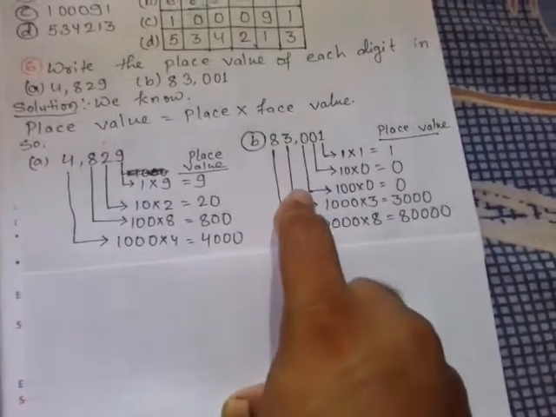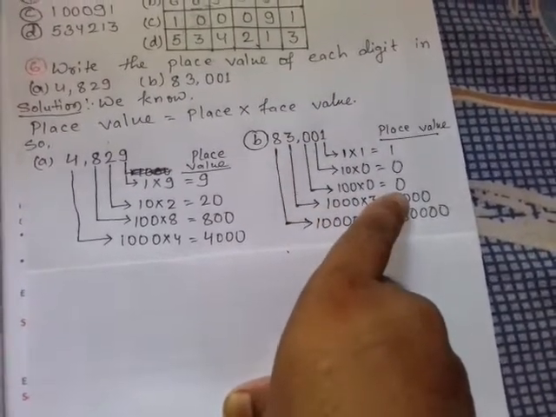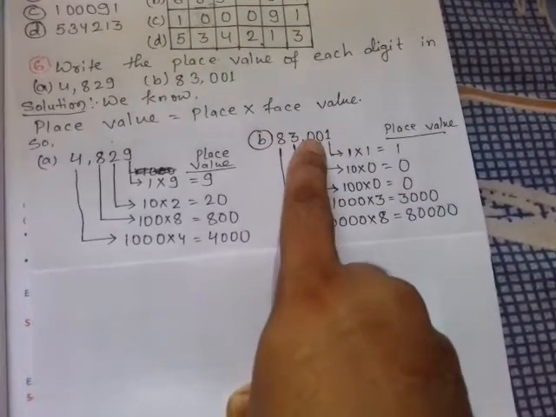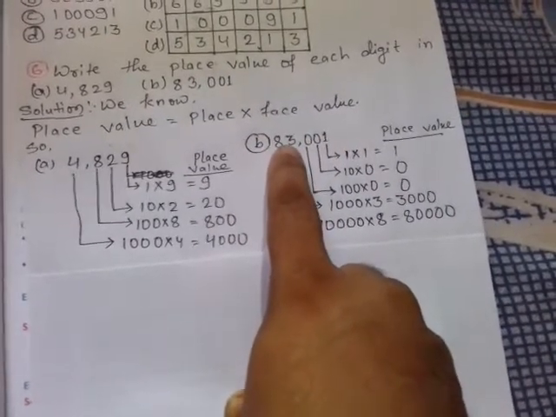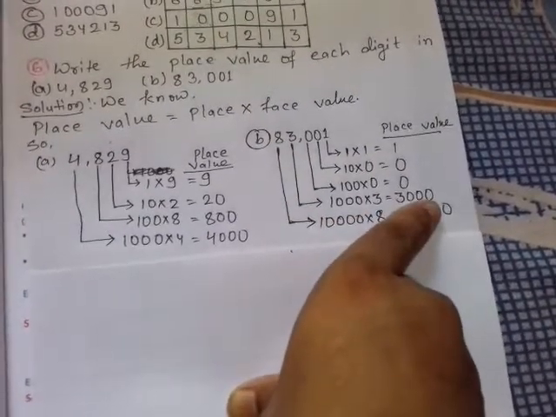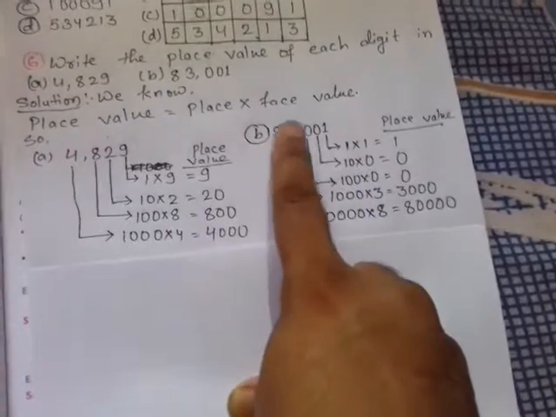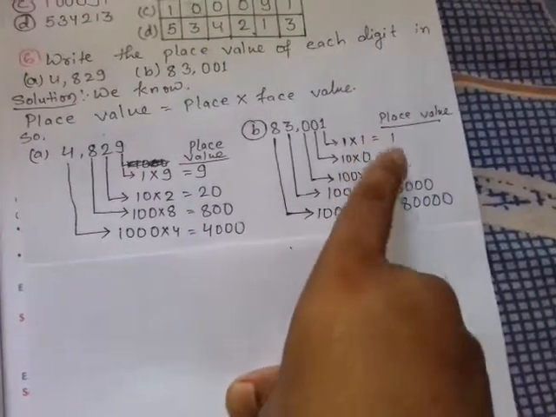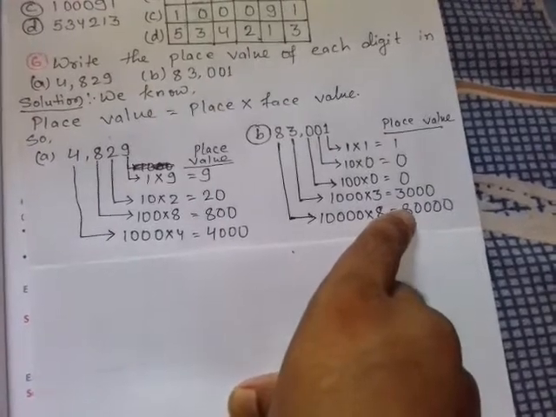In the same way, 100 into 0 is 0. And then after ones, tens, 100, comes 1000. So the place of 3 is 1000. So 1000 into 3, 3000. And the place of 8 is 10,000. So 10,000 into 8, 80,000. These are the place values.